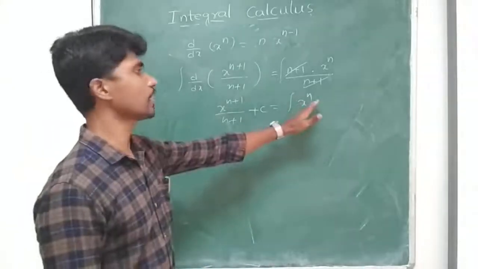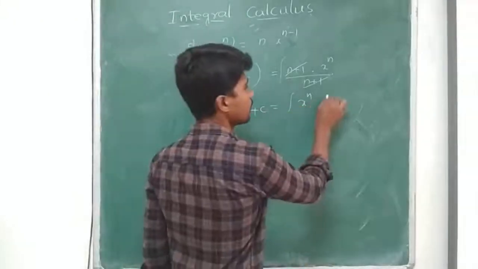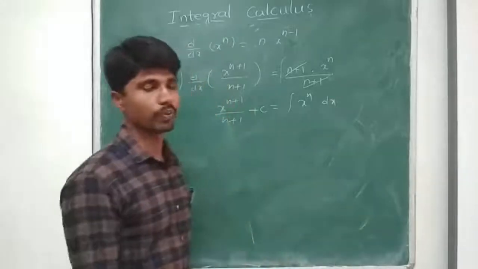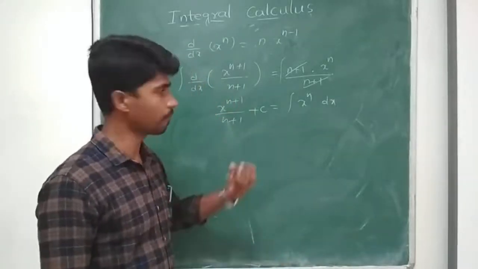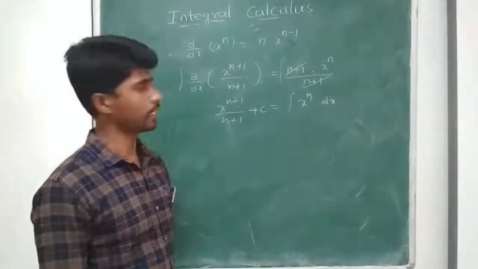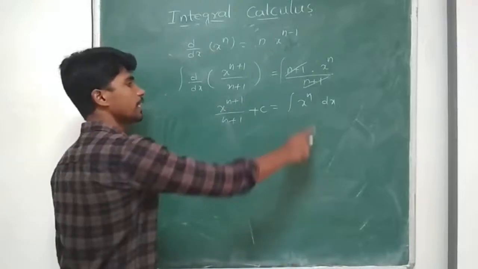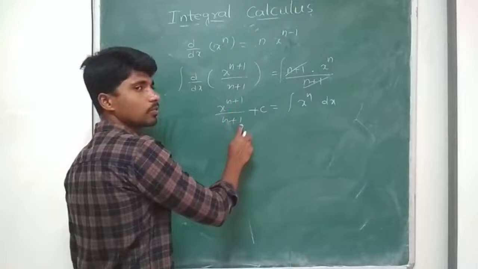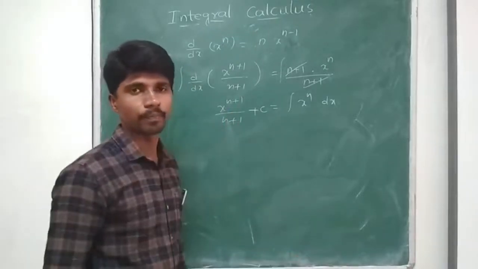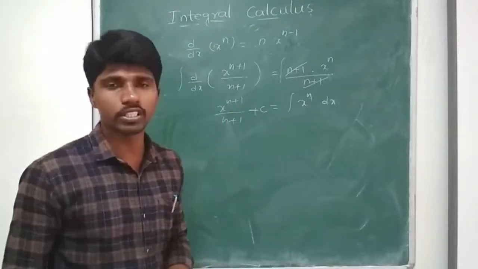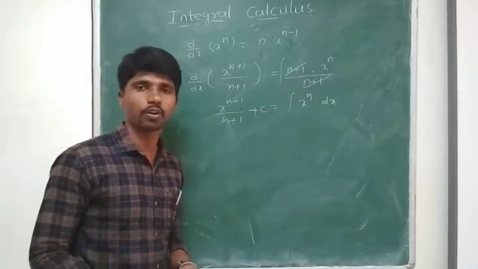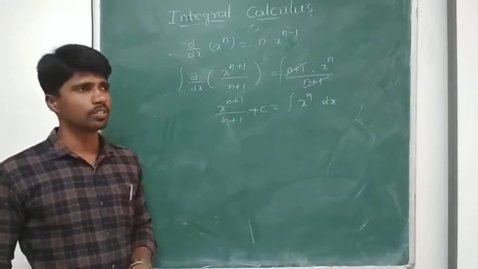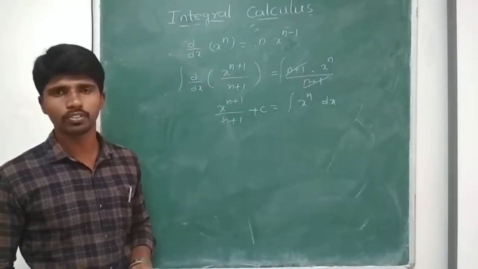So integral of x to the power of n dx, we must represent the dx, since we are finding integration with respect to x, right? So integral x to the power of n dx is equal to x to the power of n plus 1 by n plus 1 plus c. If I have only a constant, what is the differentiation of a constant? Differentiation of a constant is always 0.